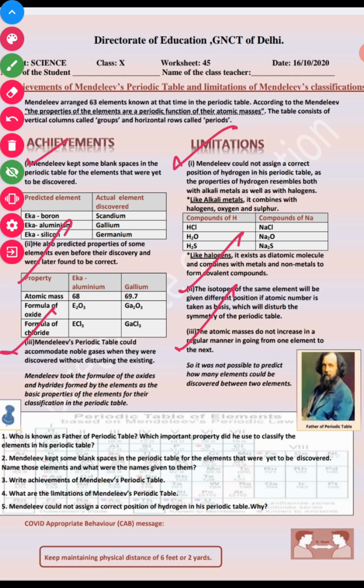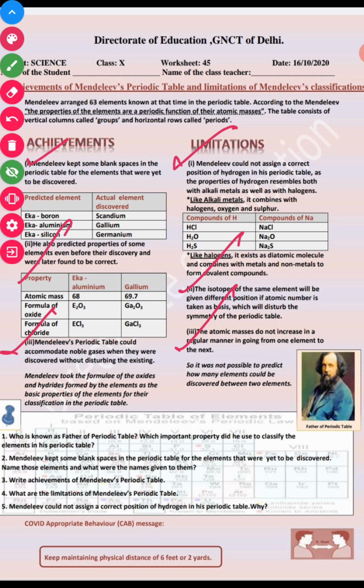Mendeleev could not assign the correct position of hydrogen in his periodic table. Why? You can say hydrogen has no fixed position in the Mendeleev's periodic table because of its resemblance with the alkali metals as well as the halogens. It resembles the alkali metals by forming the positive ion and resembles the halogens by forming the diatomic molecule, and he places it on the first number because of its atomic mass.